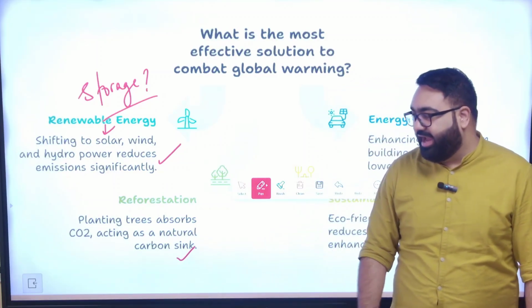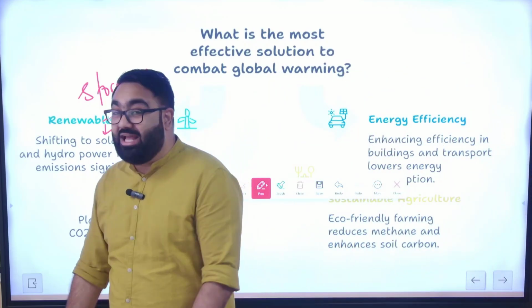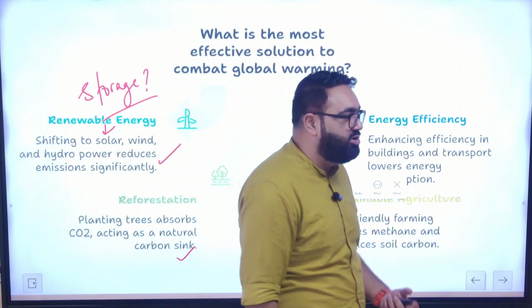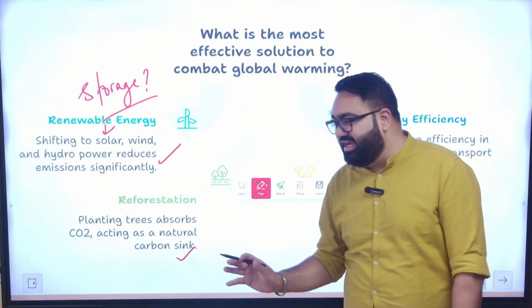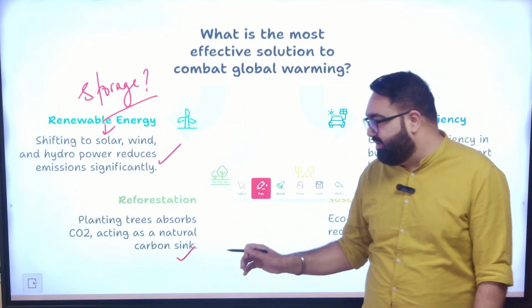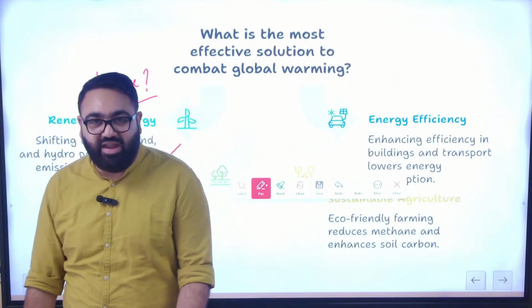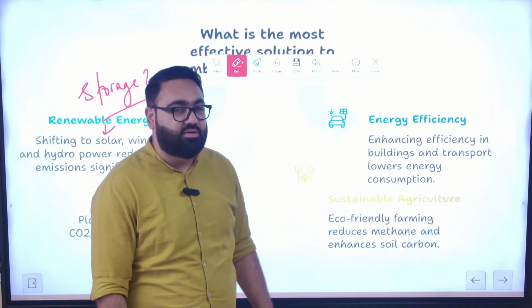Afforestation, again planting a lot more trees, a lot more plants, but that is a long-term process. It also requires land. Land is again a limited commodity that we have. With increasing population, increasing needs, increasing consumerism, it's very difficult to go through this path, but that also gives you a way to create a carbon sink. Then be more energy efficient.